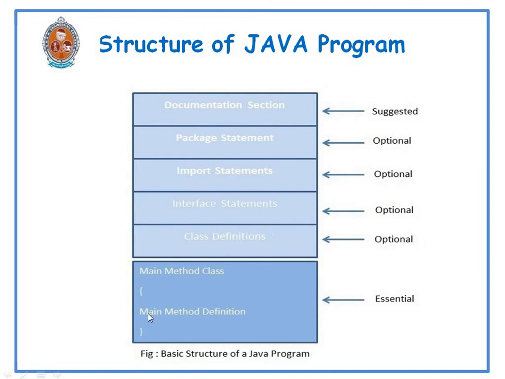And after that we have a main method class, and it is an essential one, since every Java standalone program requires a main method as its starting point, because the execution starts from the main method only. In order to write the main method in Java, we need to write at least one class. That class is known as the main method class, and it is the essential part in the structure of a Java program. The main method creates objects of various classes and establishes communications between them. So the main job of the main method is to create the objects and establish communications between them.